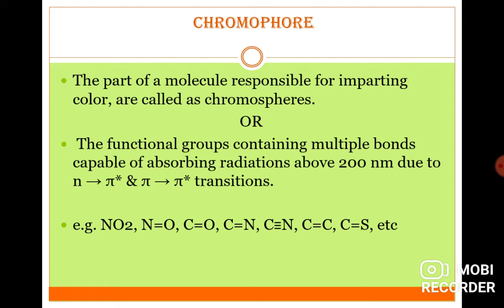Examples of chromophores are the nitro group, NO double bond O, carbonyl group, nitrile group, C double bond N, C double bond C (alkene), and C double bond S. These are chromophores, or functional groups that impart color.